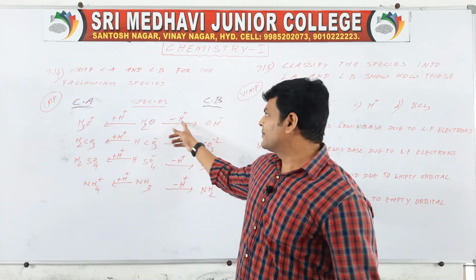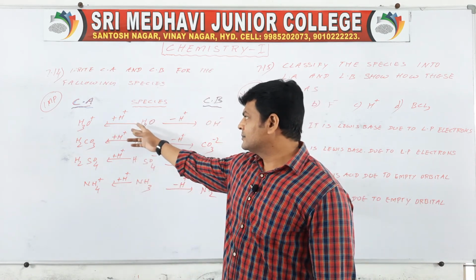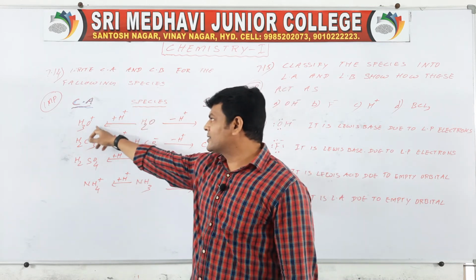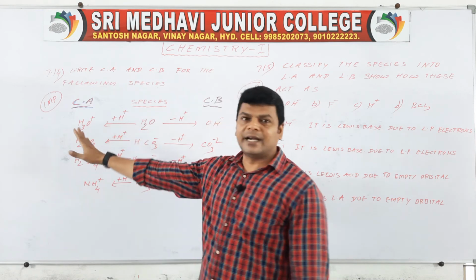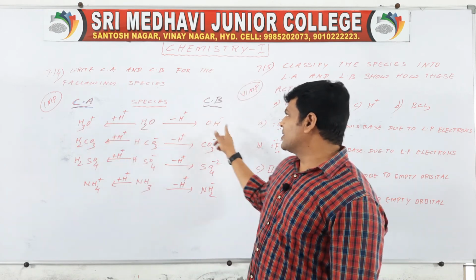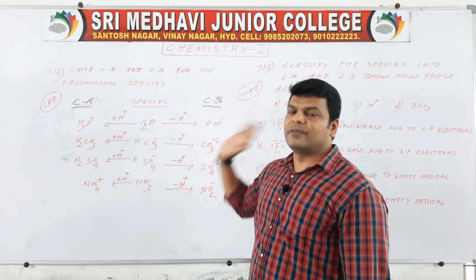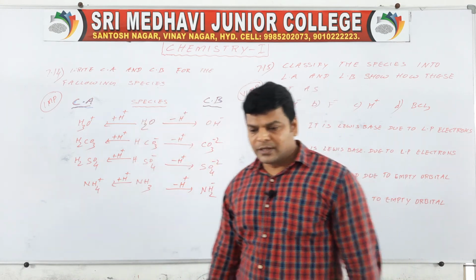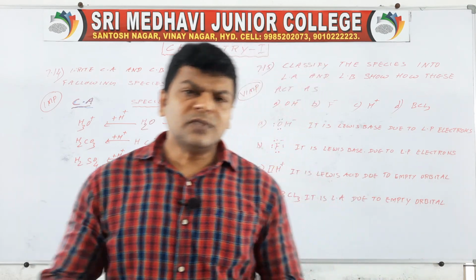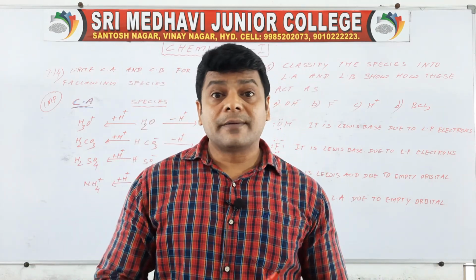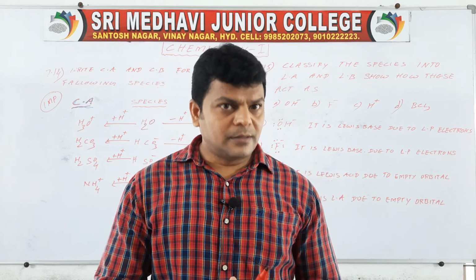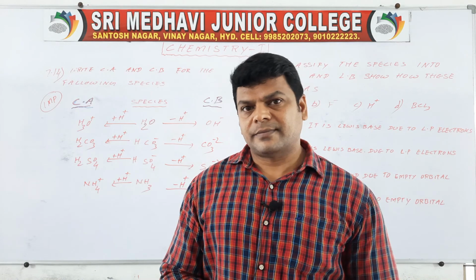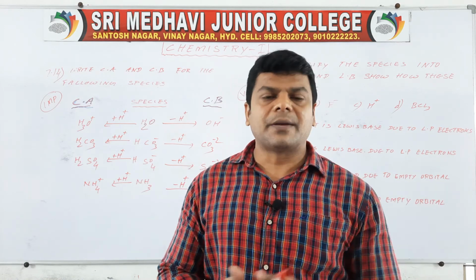Here proton donor means acid. For a species, its conjugate acid is H3O plus, means adding. For a species, its conjugate base is OH minus, means removing. Here it is adding, here it is removing. Don't confuse. You have to practice more and more. On these topics, then you will get an idea. It is very important for objective type also.